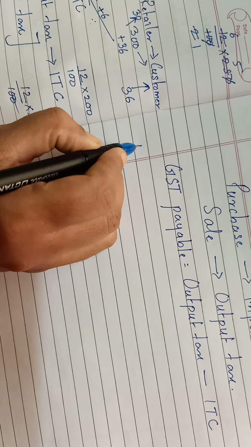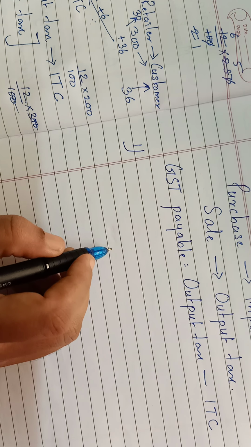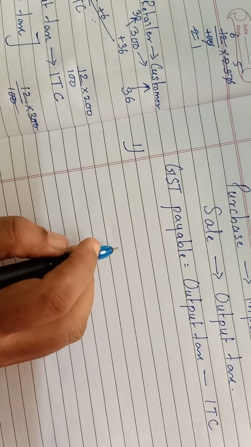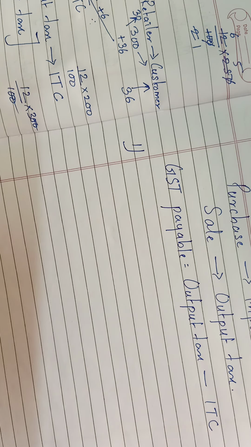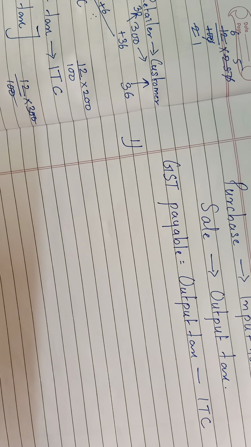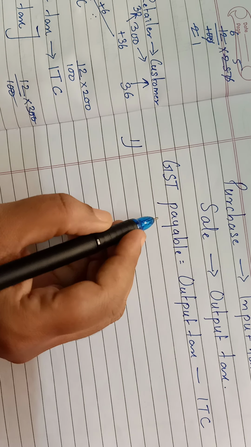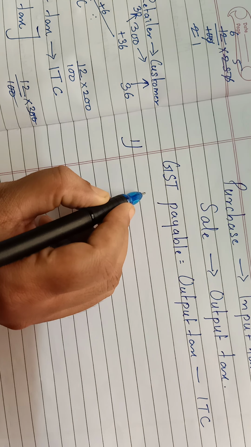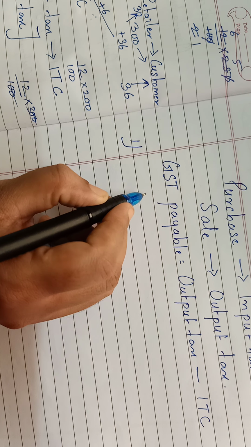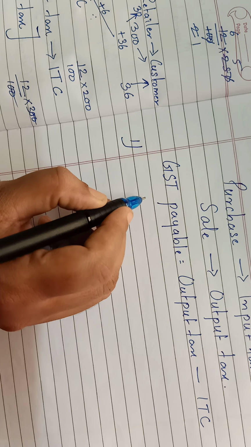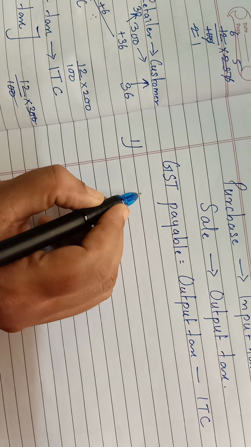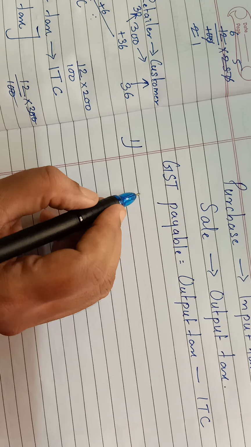Now in exercise 4.2, the first question says, Chetna store paid total GST of rupees 1,05,000 at the time of purchase. Keep the textbooks with you children, open the textbook and keep it with you.